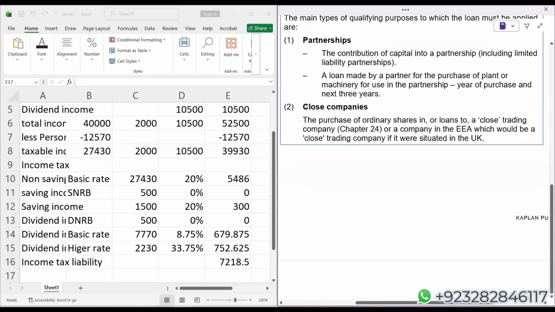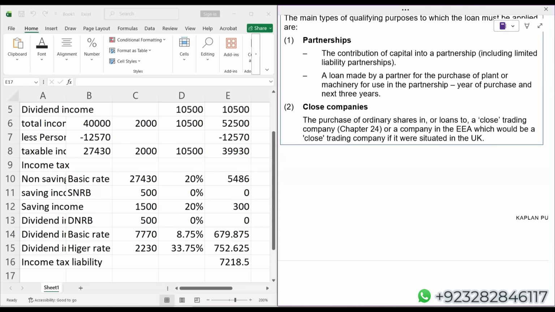In UK, you will be paying income tax on your income which is over and above 12,570, because the personal allowance is 12,570. So you can see in this question also, which we have just done, we did not apply the tax on the entire income. First, we deducted the personal allowance 12,570. After that, we got taxable income. On that taxable income, we applied the tax rates. So individuals in UK do pay tax, but they pay tax after deducting the personal allowance.